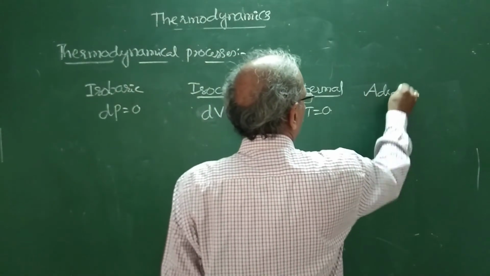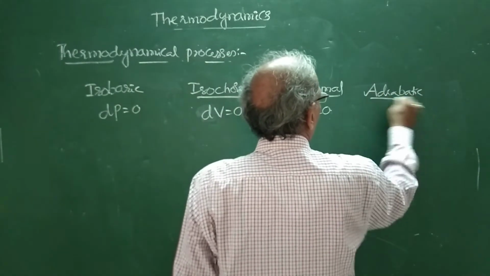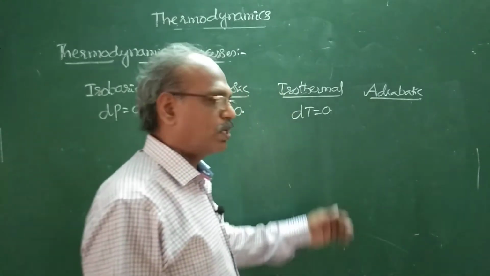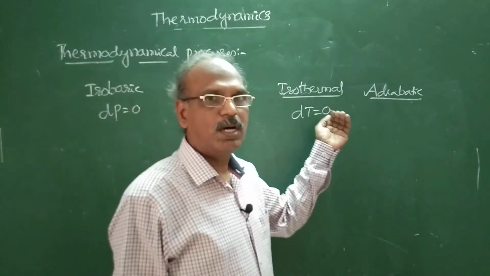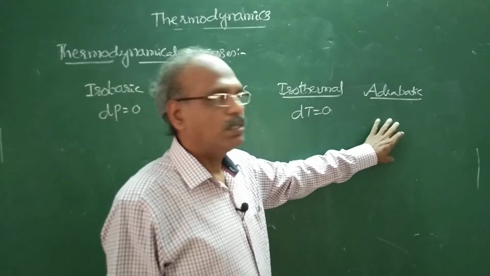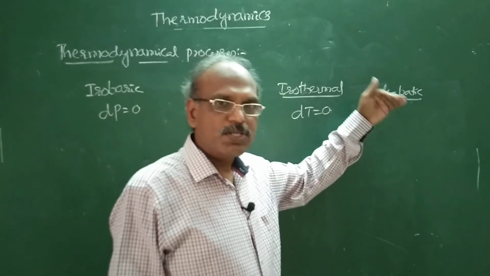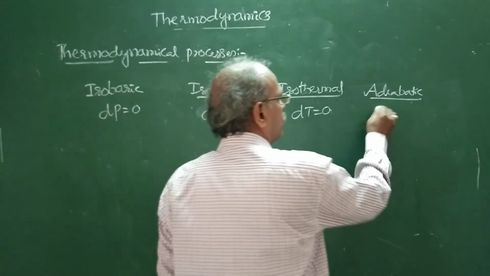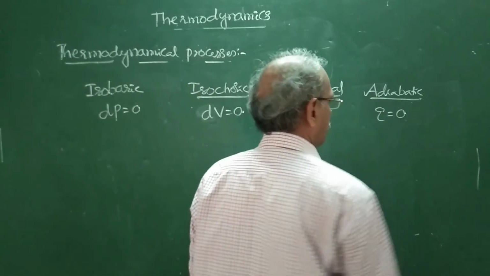Adiabatic process, in this process there is no exchange of energy by the system with the surroundings. Therefore Q is equal to 0.